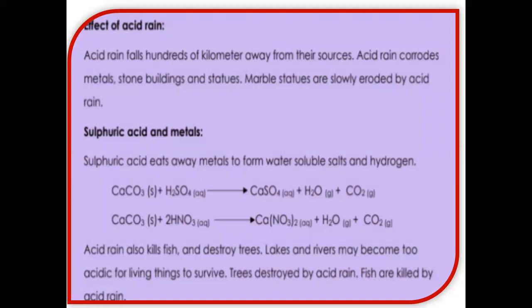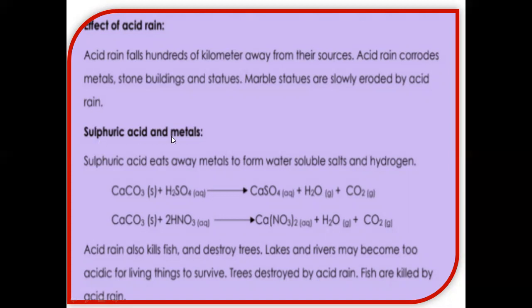Acid rain falls hundreds of kilometers away from its sources. In those areas where there are industries, factories or incineration, acid rain does not take place there. Acid rain only takes place, you can say, 100 kilometers away from those sources. And this acid rain corrodes metal, stone, buildings and statues. Marble statues are slowly eroded by acid rain.